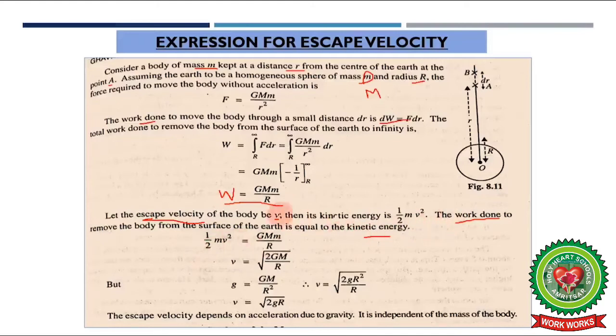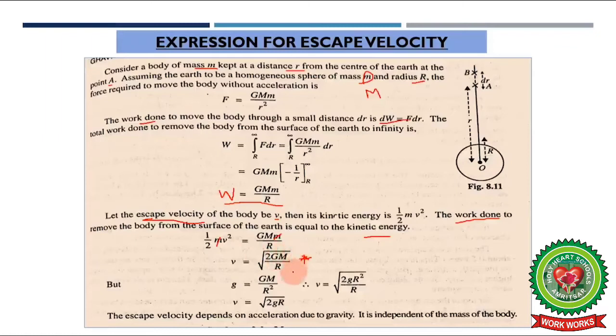So equating this kinetic energy, because this work done is stored in the form of kinetic energy. By equating these two things, half mv square is equal to GMm upon r. This small m and this m will get cancelled. After cross multiplying, v is equal to under root 2GM upon r, this square will go on the right hand side and become under root. So this is one of the relations for escape velocity in terms of the universal gravitational constant, or you can say capital G.